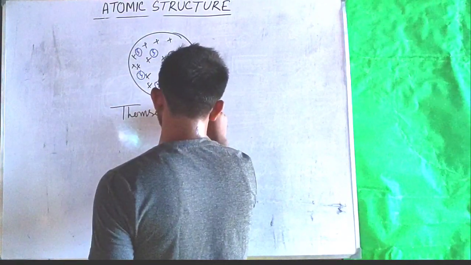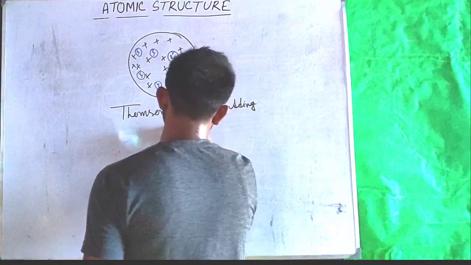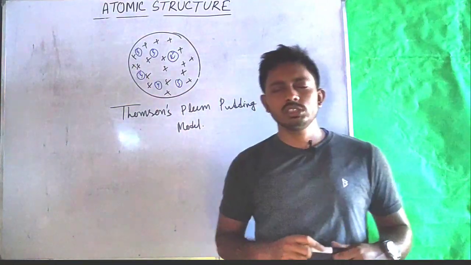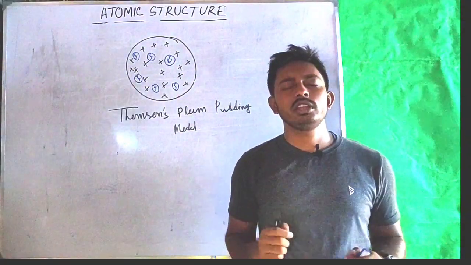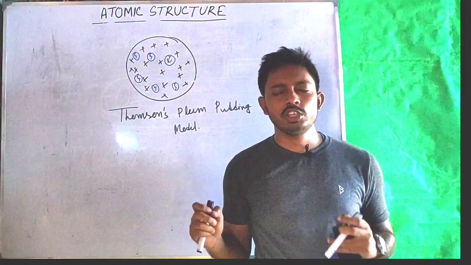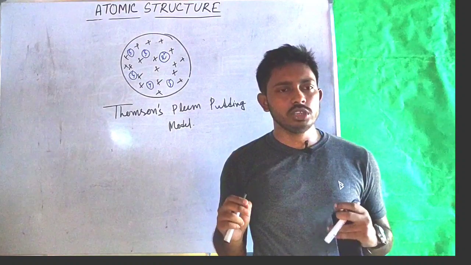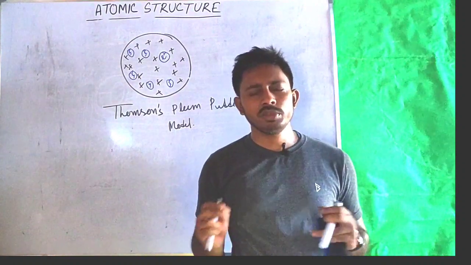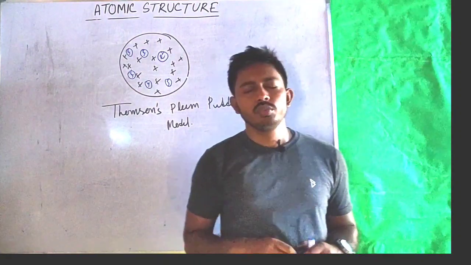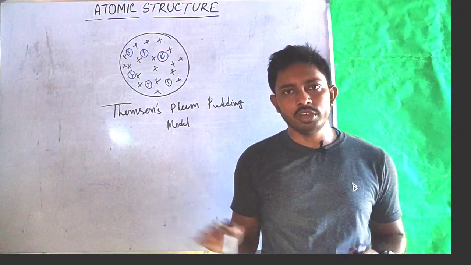Thomson's plum pudding model, also known as Thomson's watermelon model. Later, it was observed that this model was unable to explain many theories of electromagnetism. Also, this model was unable to explain the atomic spectra. What is atomic spectra? We will see that in next session. And finally, with the Rutherford's experiment, this model becomes completely invalid.